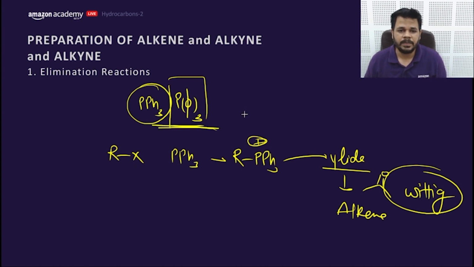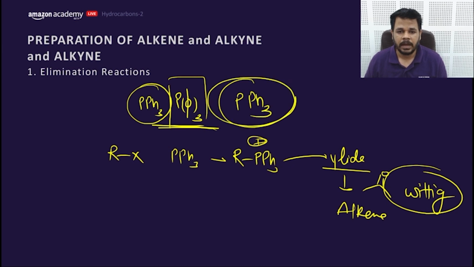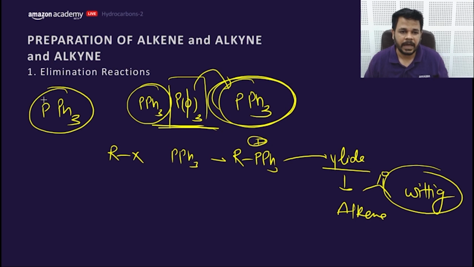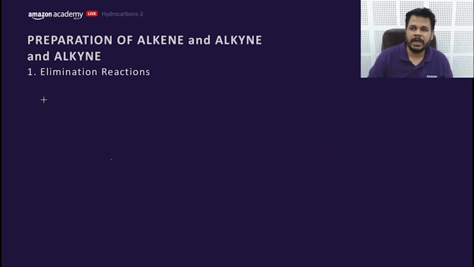So consider this P, and this phi is PPh3, triphenyl phosphine. Consider this phi symbol. What does it mean? It should be mentioned here, but it is not mentioned here. So this phi would be what? Ph, that is 3 times. So triphenyl phosphine. Getting a point? Let's move to the theory part now.